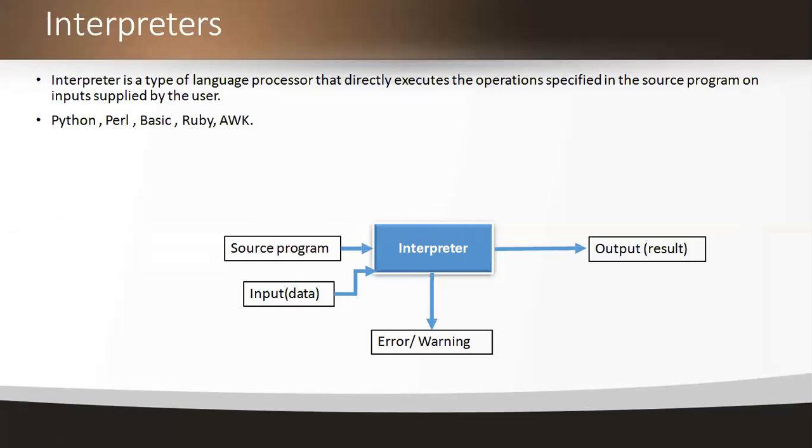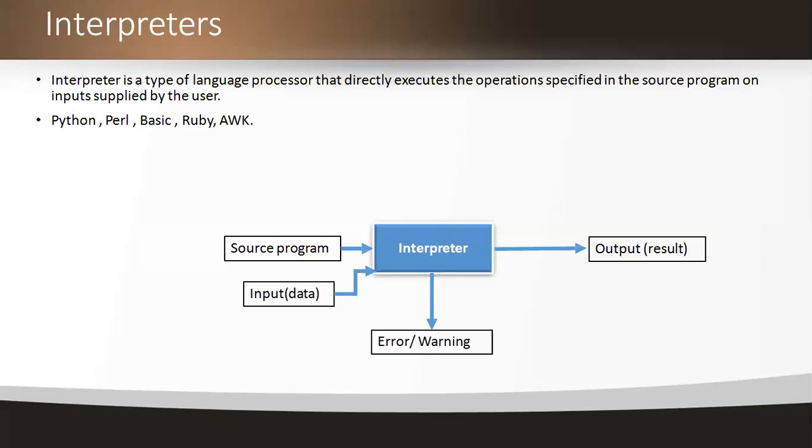The next most important translator: a compiler is basically a translator, and an interpreter is also basically a translator. These two come under the translators family. But what is the difference between these two? See the structures of the compiler and the interpreter, then you can easily understand how the process of compilation is going to be done and how the process of interpretation is going to be done.